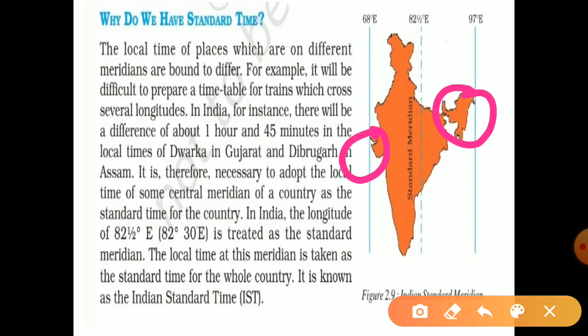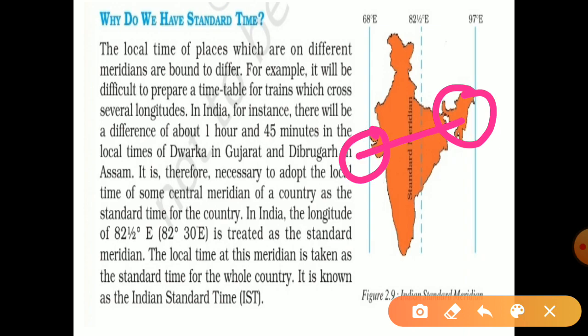As Dibrugarh in Assam is towards east, it will have the sunrise earlier, and in the west it will have the sunrise later. So from Dibrugarh, Assam to Gujarat, there will be a time difference of 1 hour and 45 minutes.